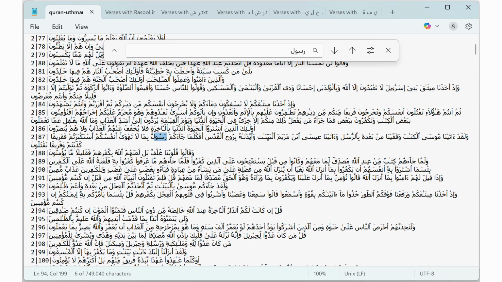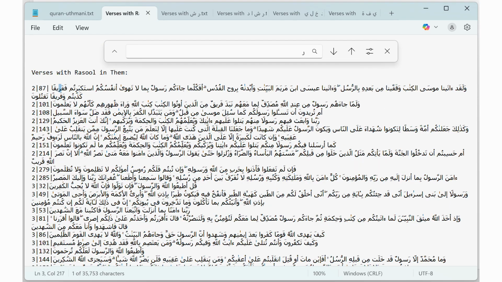Once you have downloaded the text file of the Quran, use the search function, Control F, to search for all the verses with the word rasool in it. And then select all of those verses and copy and paste them into another blank text file. So now we have a fresh new text file, but with all the verses in the Quran that contain the word rasool in it.